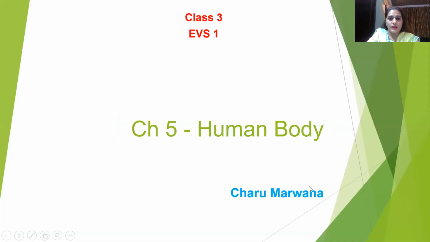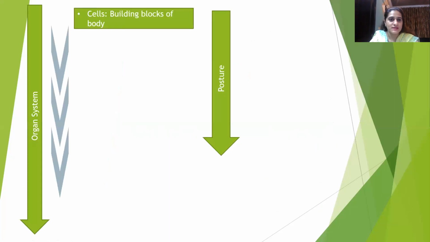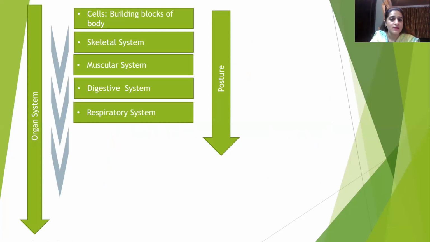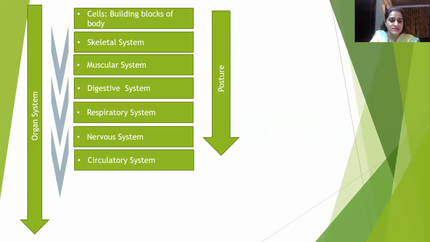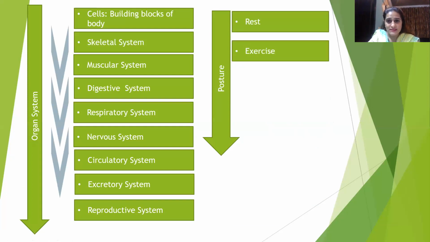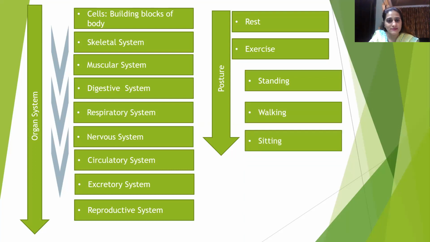Okay, so chapter 5, Human Body. So here we will be discussing the cell, the building block of the body, skeletal system, muscular system, digestive system, respiratory system, nervous system, circulatory system, excretory system, and reproductive system today. And in the coming session, we will be discussing rest, exercise, and the correct posture of standing, walking, and sitting.